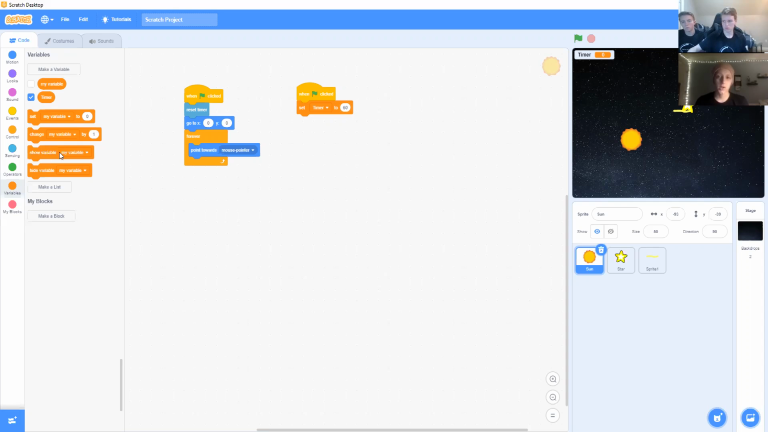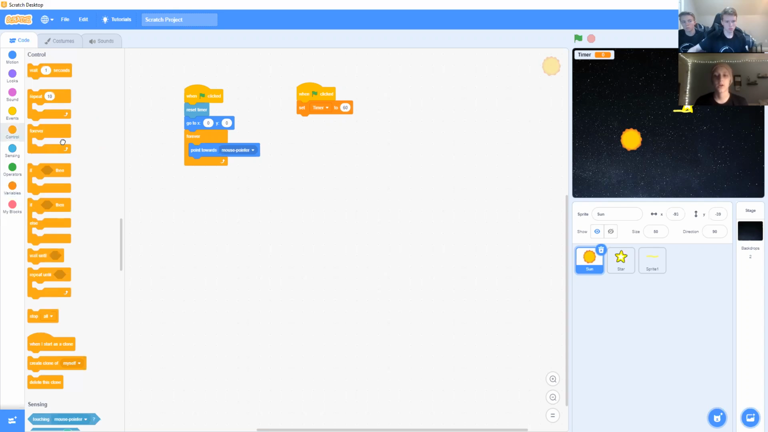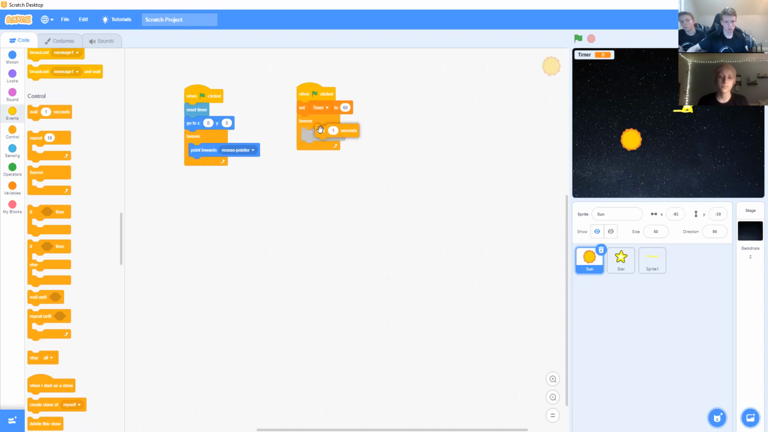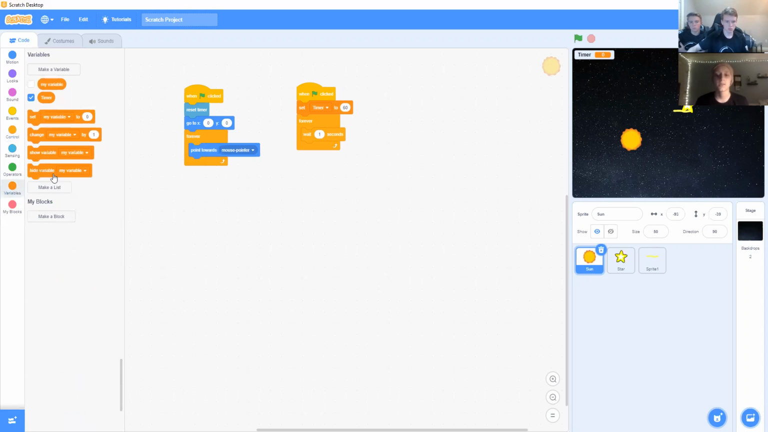Then you're going to go to Control and drag the forever block under the set timer block. Now drag the wait block and place it inside the forever block. Alright, so now we're going to make the timer run down. So you're going to go to variables. Then you're going to drag the change block under the wait block. And you're going to select timer and set it to -1.